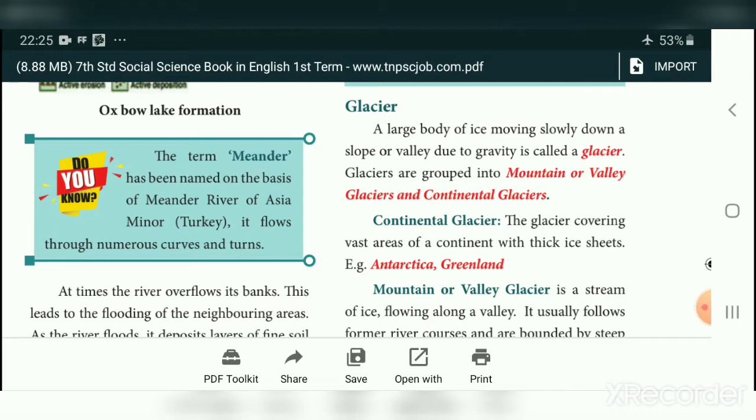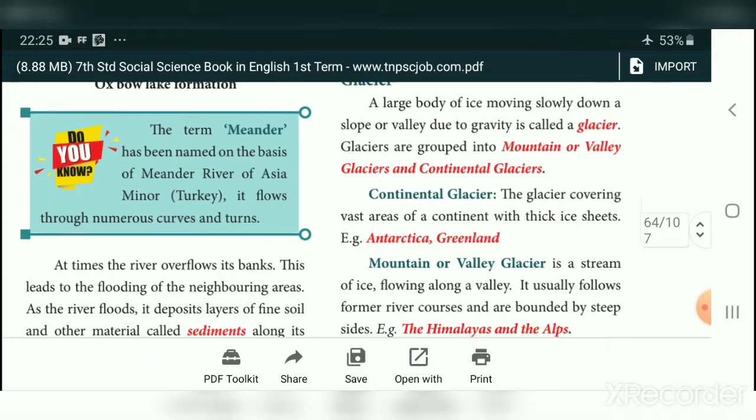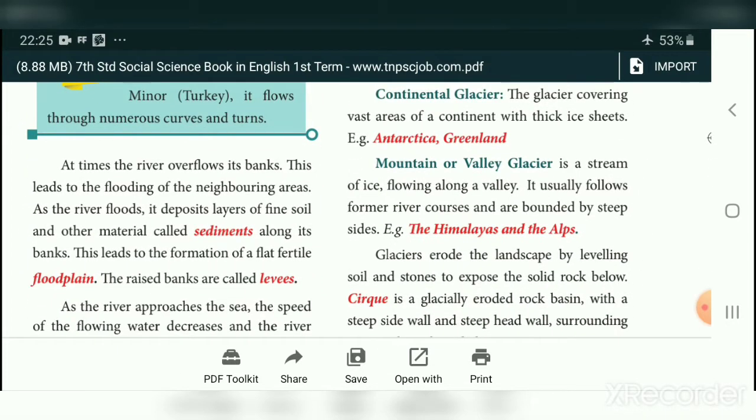Continental glacier is a glacier covering a vast area of a continent. If a continent is covered fully with a thick ice sheet, this we call a continental glacier. For example, Antarctica and Greenland are fully covered by thick ice sheets. A mountain or valley glacier is a stream of ice flowing along a valley.